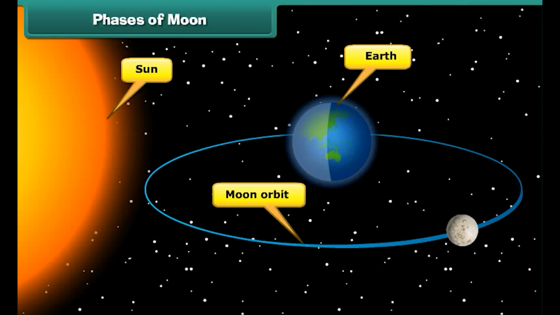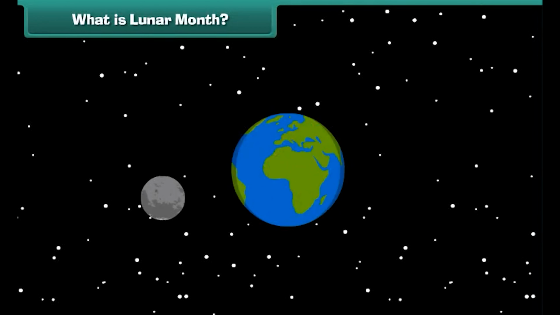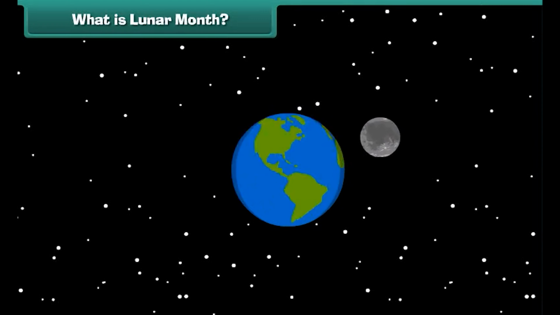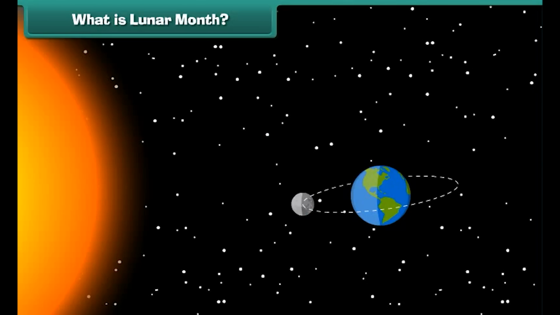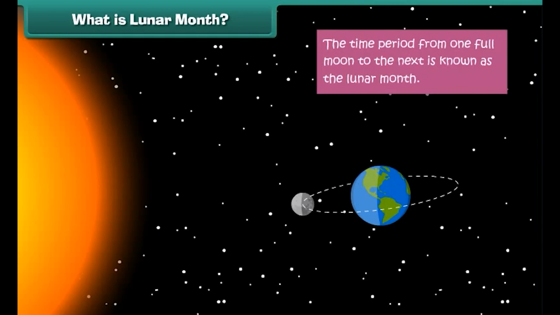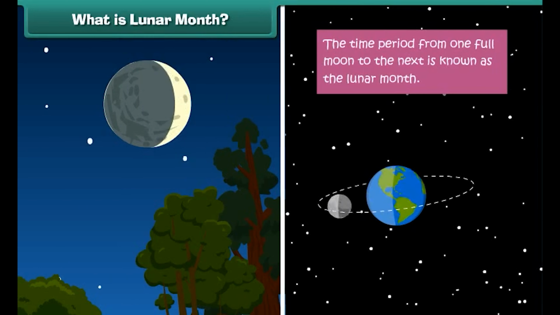in darkness. The moon takes 27.3 days to orbit the Earth, but the time from one full moon to the next is 29.5 days because Earth is also constantly moving and orbiting the sun. We call this period from one full moon to the next as the lunar month.